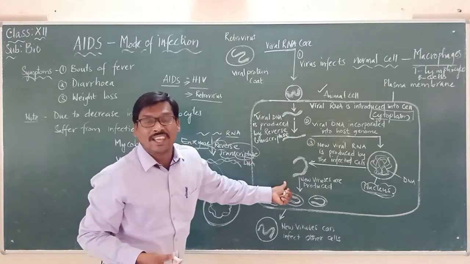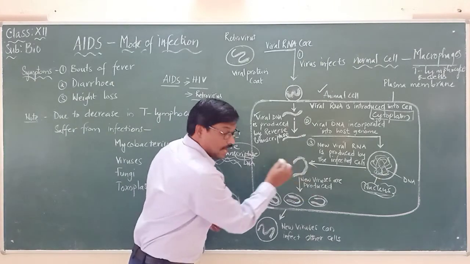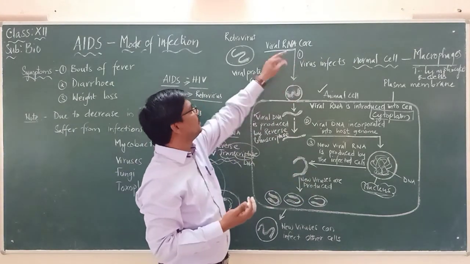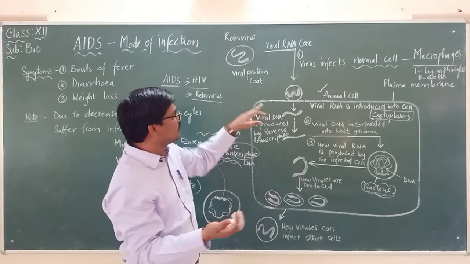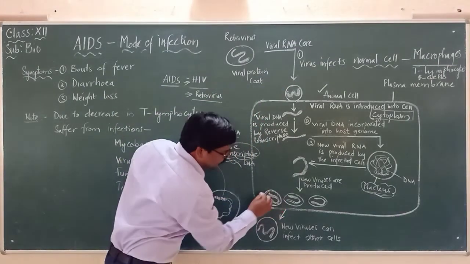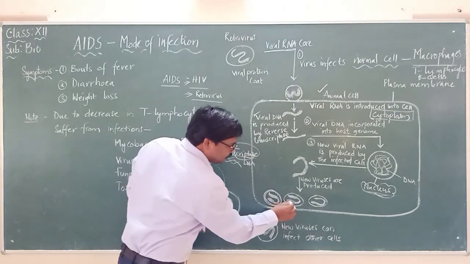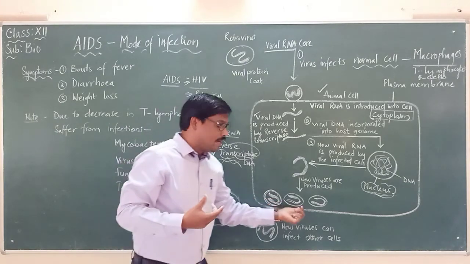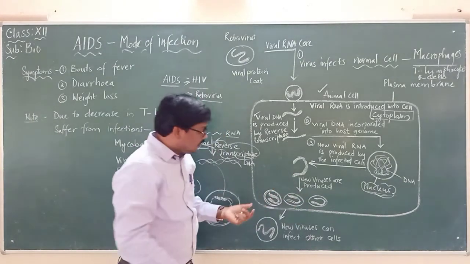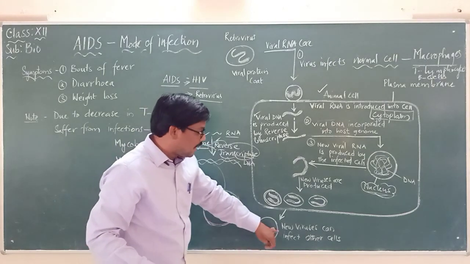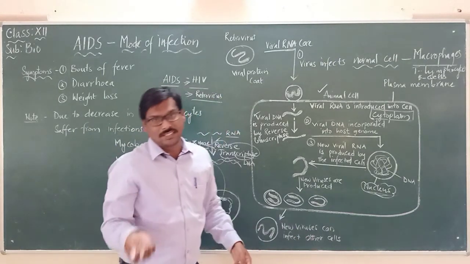Viral RNA is formed. This viral RNA now starts synthesizing the core as the same here. Viral RNA core will be produced, and also the viral protein coat is produced around it. So like this, there will be many viruses that will be formed. These viruses come outside and they infect the other cells.